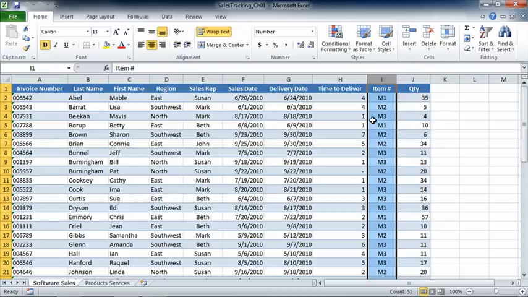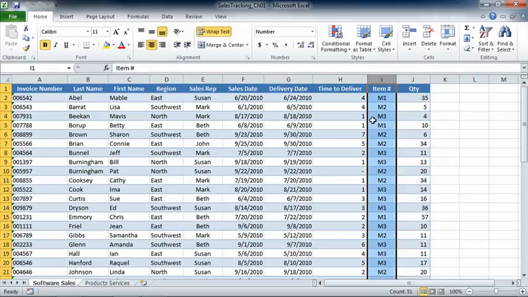So we want to be able to enter an item number and then have Excel automatically show us the description as well as the price for that item. That way, by only entering one piece of information, we're actually going to get 3 in return. That's going to make things a lot faster and easier for people to use.